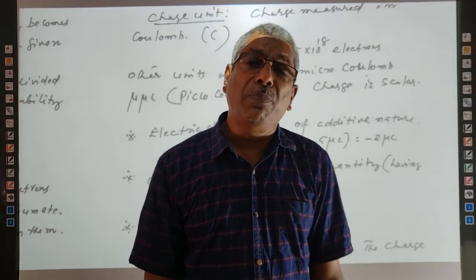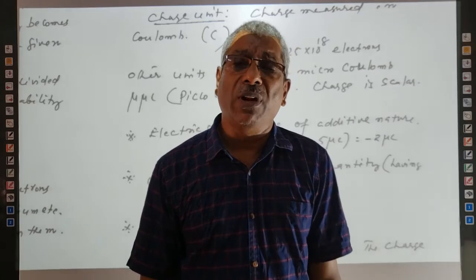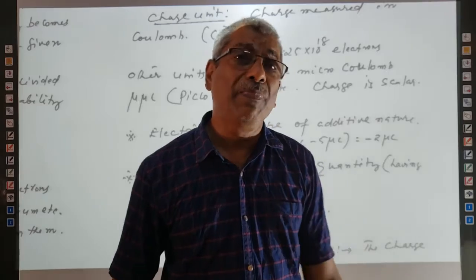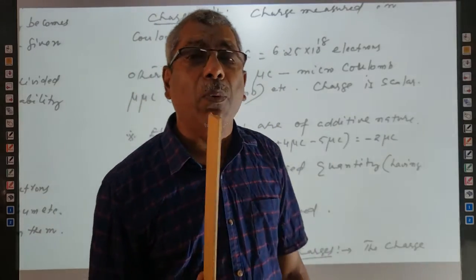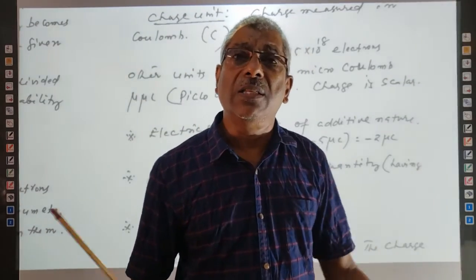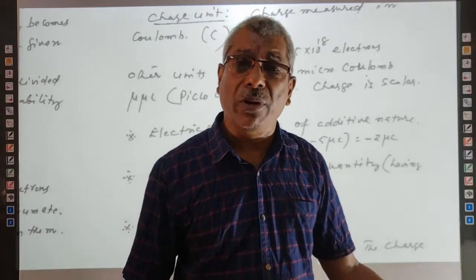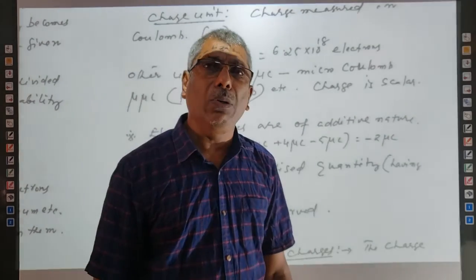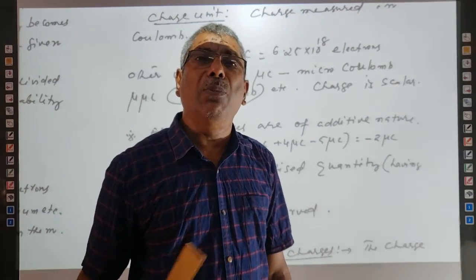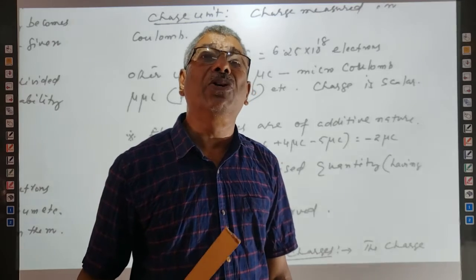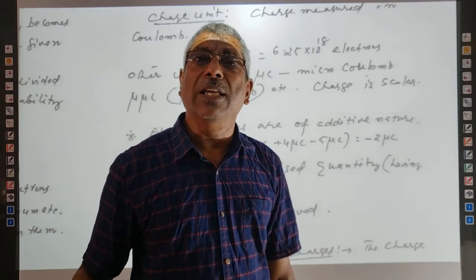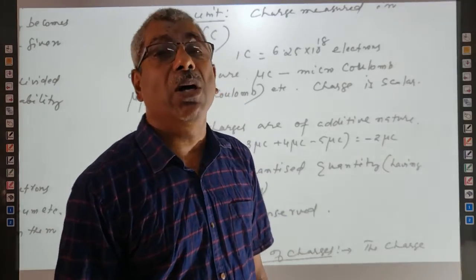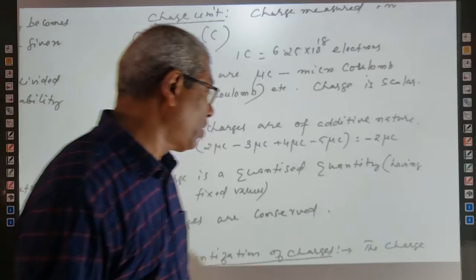So the charge present in a body is an integral multiple of the charge of an electron, and this great principle is called quantization of charges. The least amount of charge a charged body can have is the charge of an electron or the charge of a proton. So according to quantization of charges, the total amount of charge present in a body Q is equal to plus or minus Ne. Why plus or minus Ne? A body can be either negatively charged or positively charged.